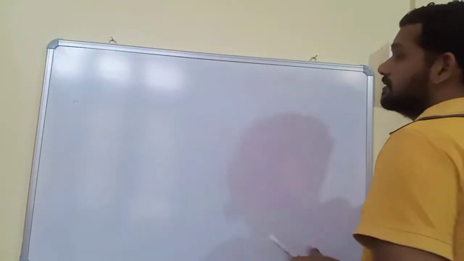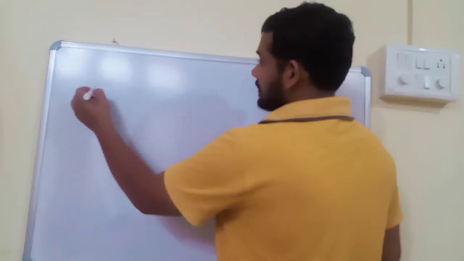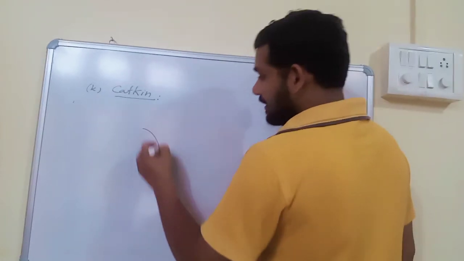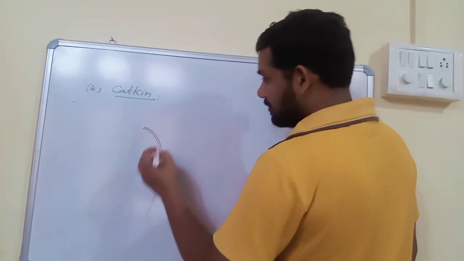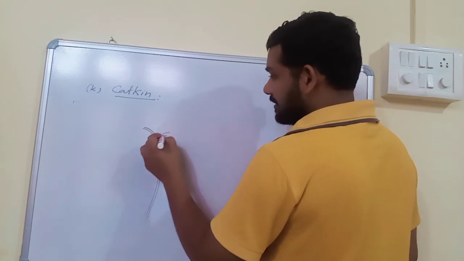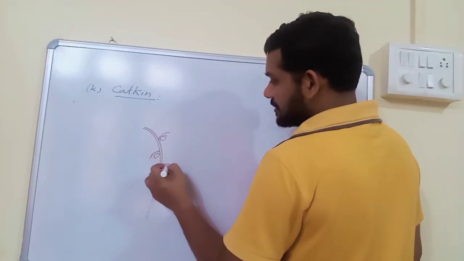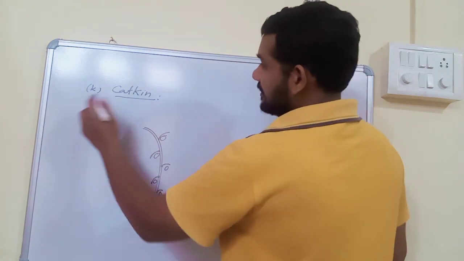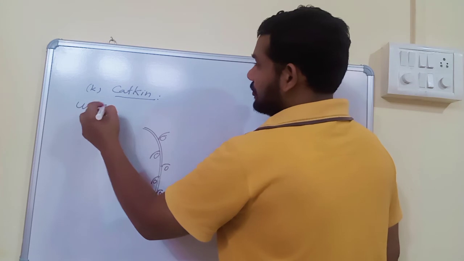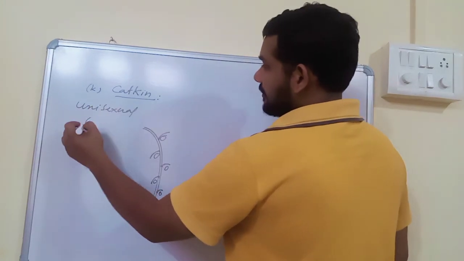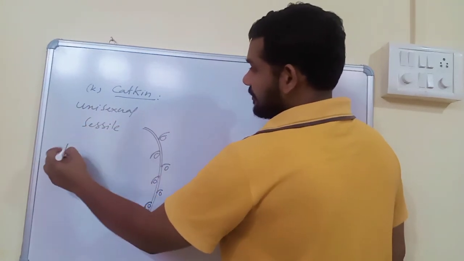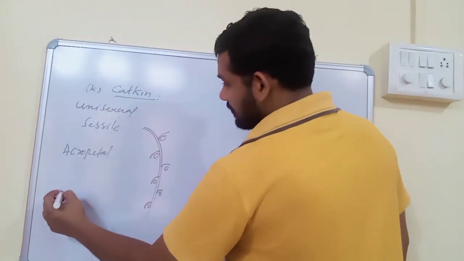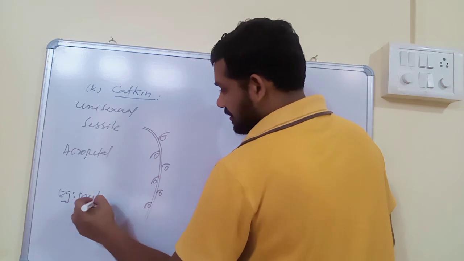Some more important types of racemose inflorescence are catkin. In catkin, the peduncle is inverted, and this inverted peduncle has many bracteate, sessile and unisexual flowers, and all these flowers are arranged in acropetal manner. This type of inflorescence is usually present in mulberry.